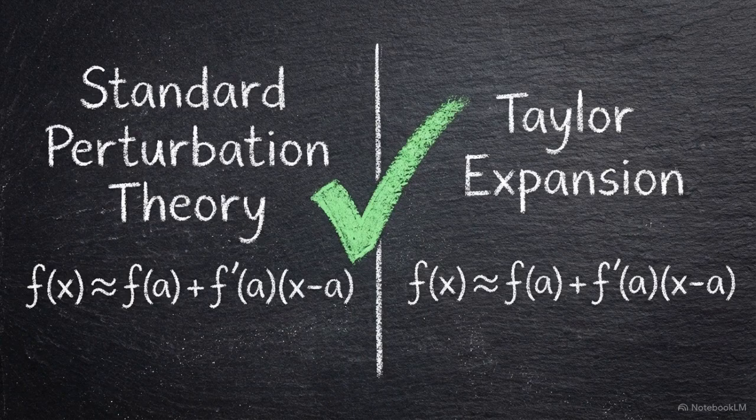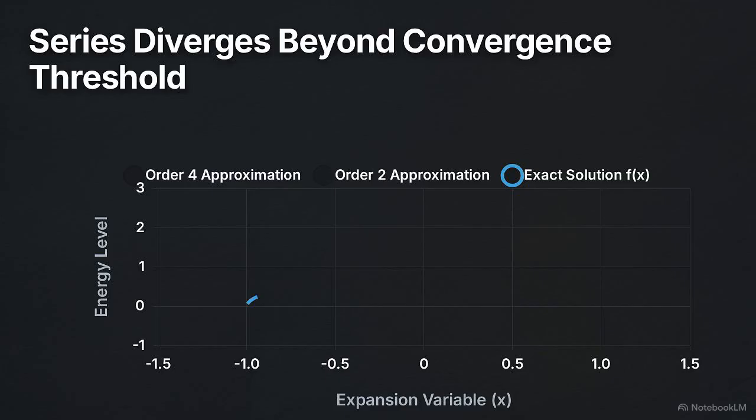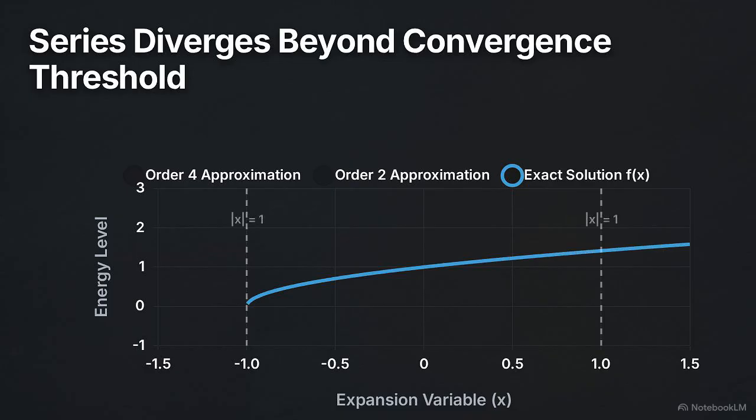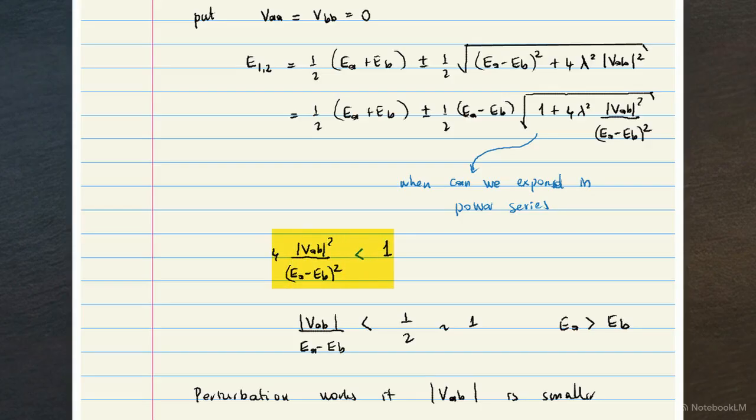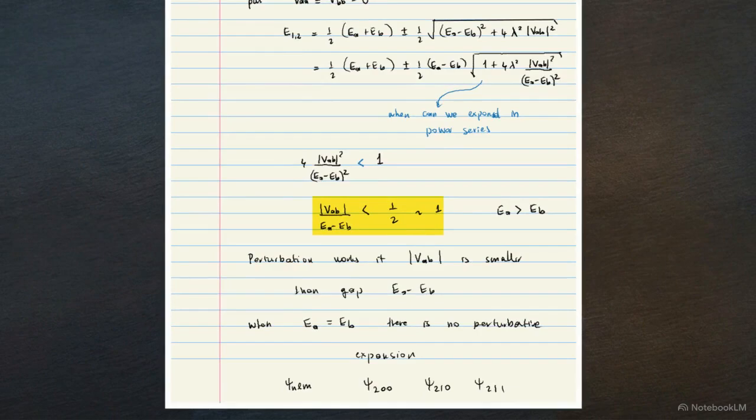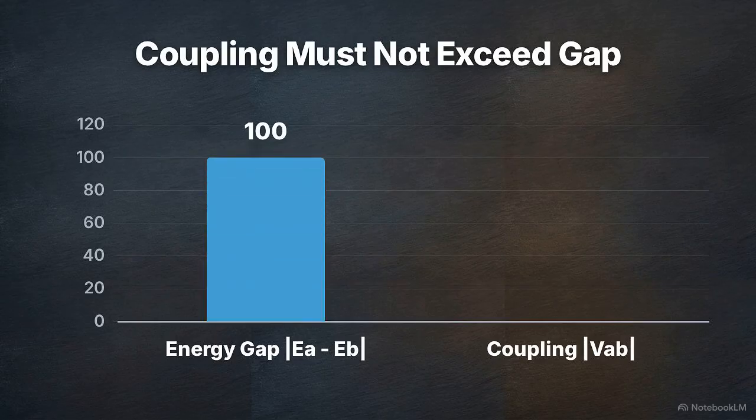but expanding a square root into an infinite polynomial series carries a strict mathematical constraint. A core rule of calculus states that this type of infinite series only converges if the absolute value of the expansion variable is strictly less than 1. When we substitute our quantum matrix variables back into that convergence rule, we get this inequality. Simplifying it isolates the coupling strength relative to the energy gap. This establishes the rigorous physical boundary.